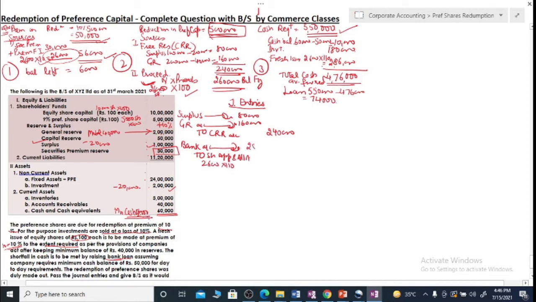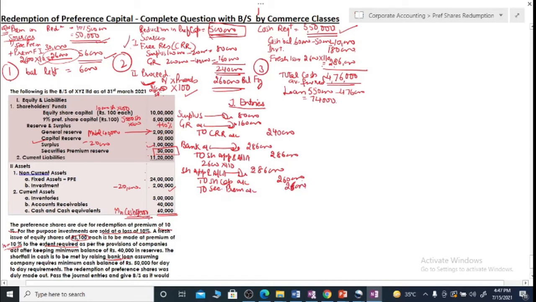Total money received will be 2,86,000. Now this money will be put into capital and securities premium account. So to share capital account 2,60,000, and to securities premium account 26,000. All right. So we have passed entry for the second step.